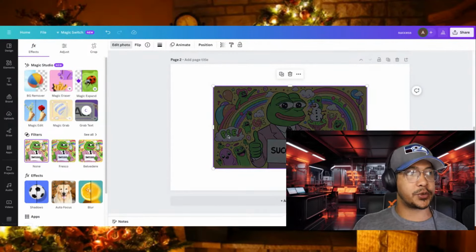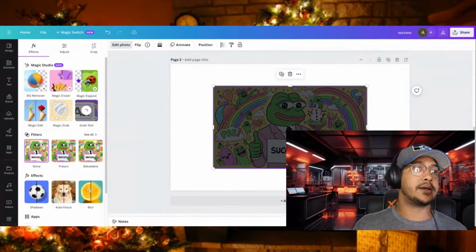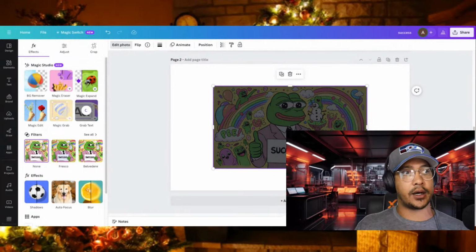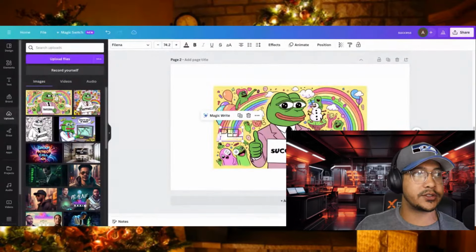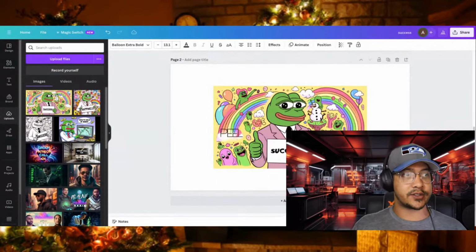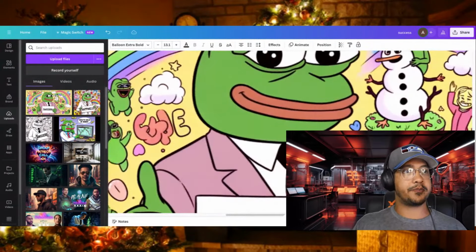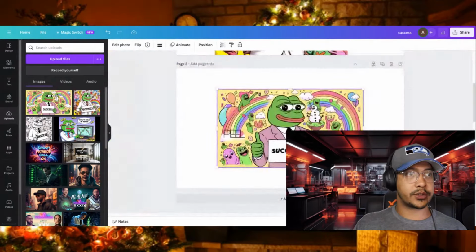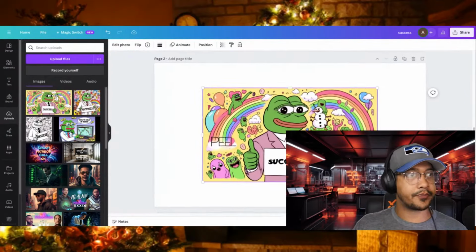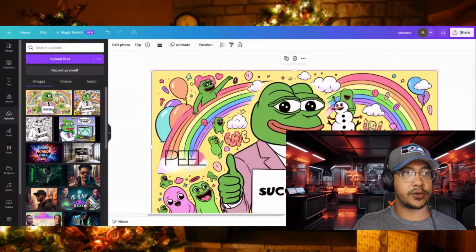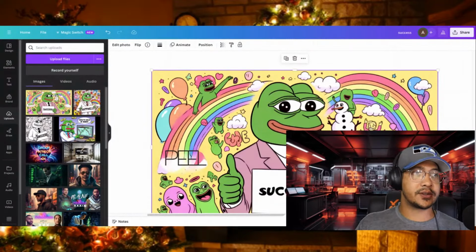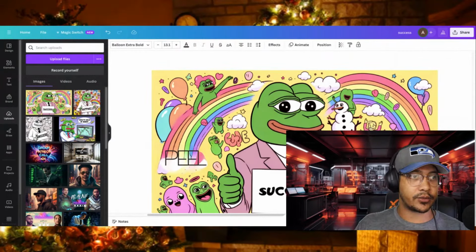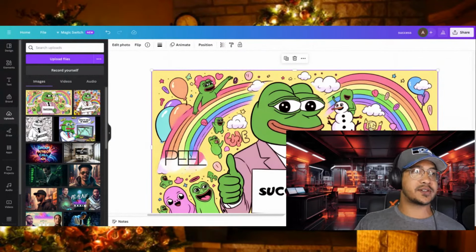Now I see that this one's missing a P on the Pepe. This one's also adding an extra C on success. So if I wanted to, when it's finished grabbing all of the words, I can come in here, and let me just zoom on in. Whoops, zoomed in a little bit too far back. All right, cool. Now I can change this to success, if I got rid of one of the S's. So now I can change this to success.